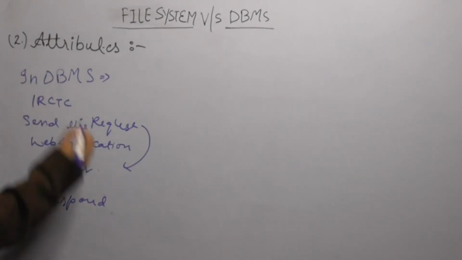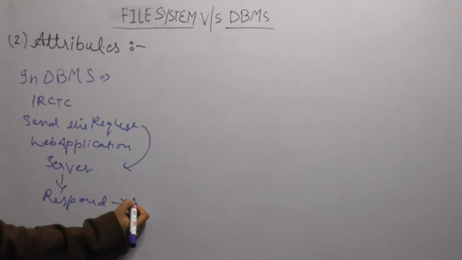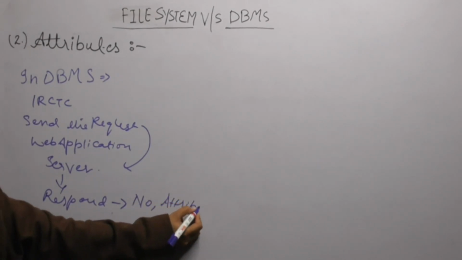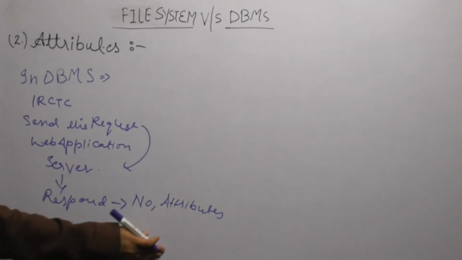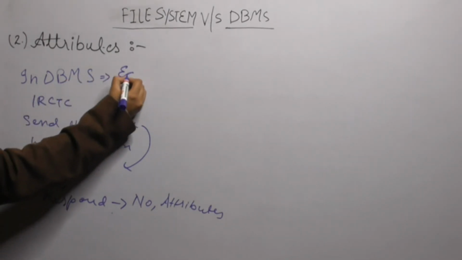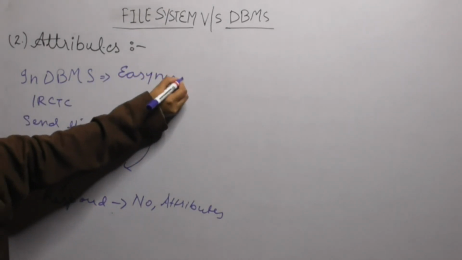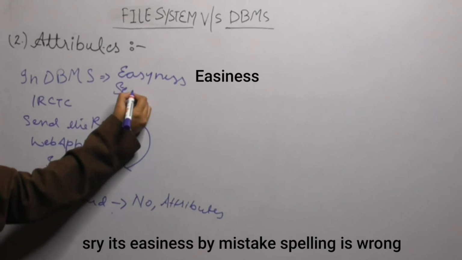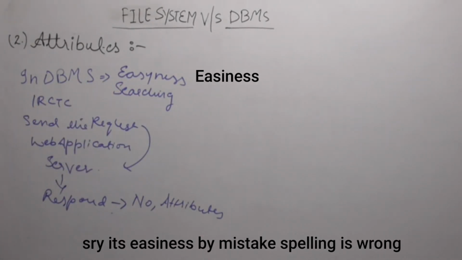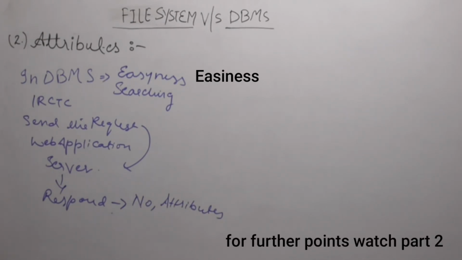So when the server is responding, there is no need of attributes, right? So DBMS is providing easiness in searching. So that's why we are using DBMS over the file system. Now come to the third point, that is